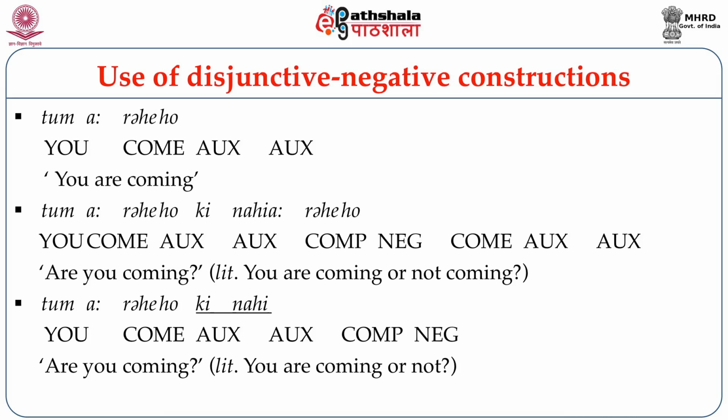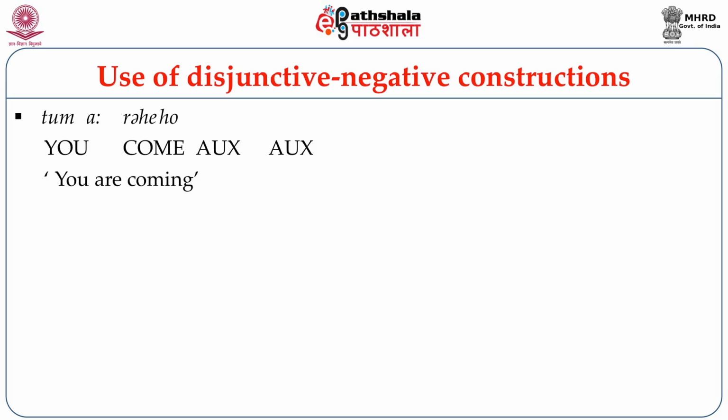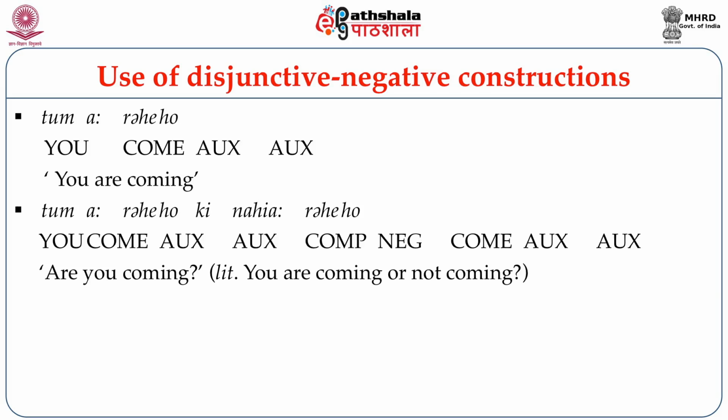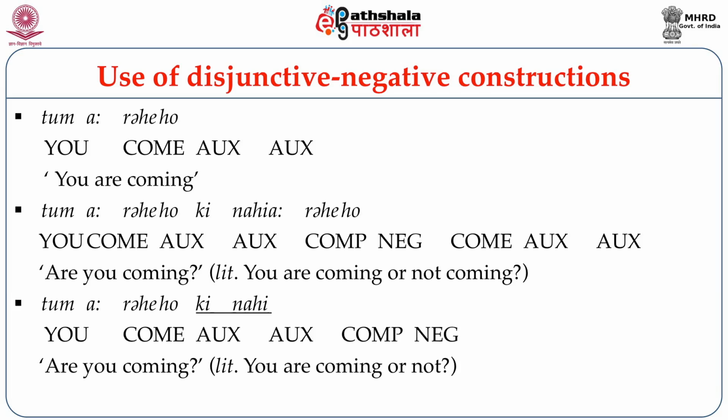Let us now look at these examples which appear now on your screen. Look at the sequence of examples. You are coming. Tum aa rahe ho. And then the next sentence. Are you coming? Tum aa rahe ho ki nahi aa rahe ho. And then the next sentence again expressing the same. Are you coming? But with a shortened form. Tum aa rahe ho ki nahi.